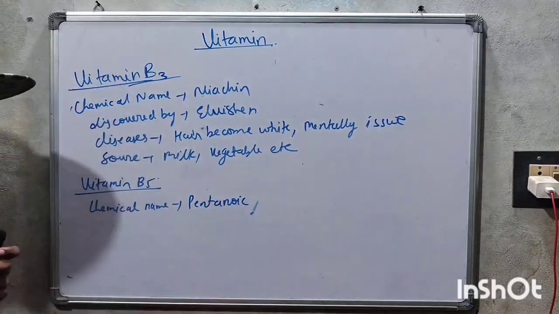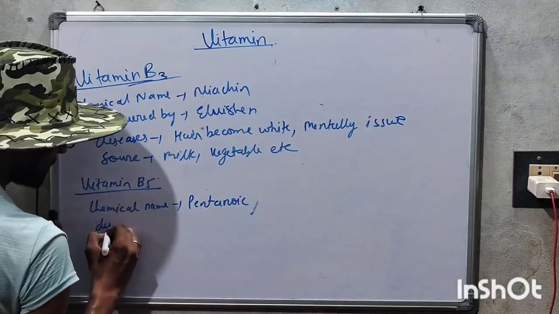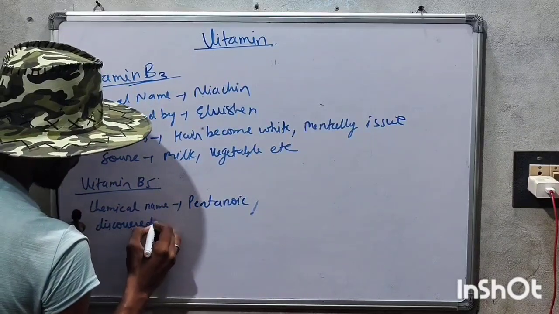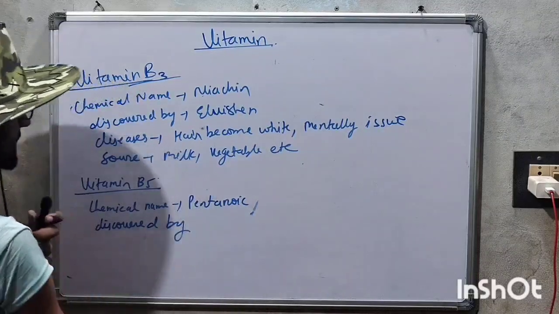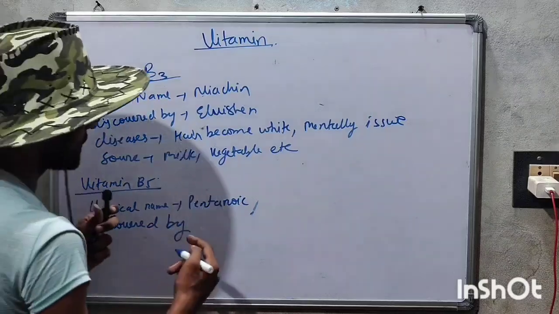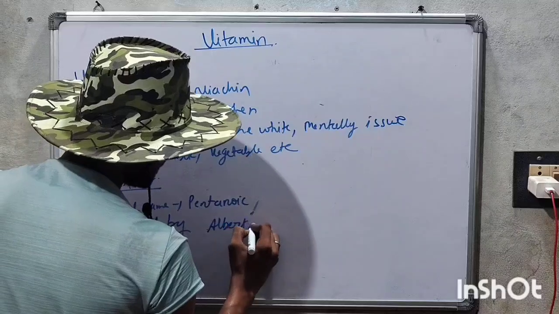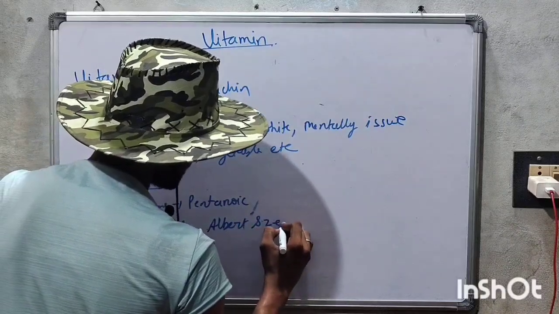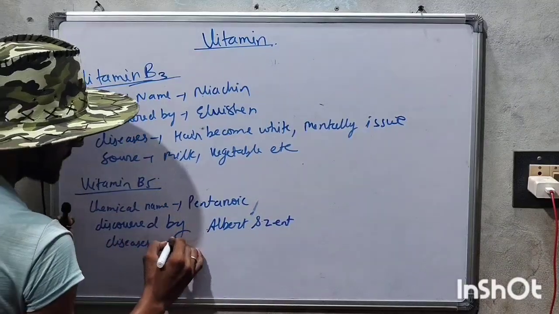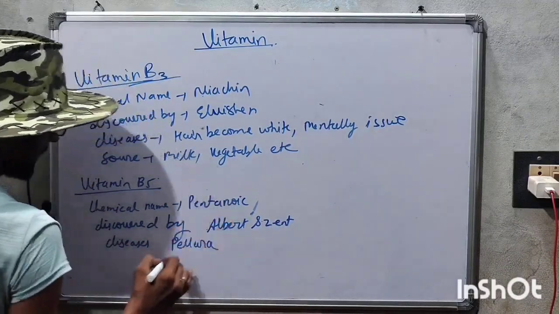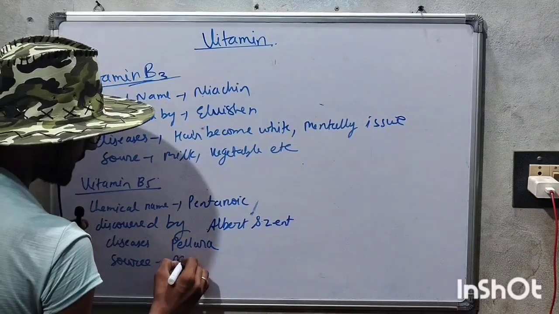Pantothenic acid. Chemical name, that is a pantothenic acid, and it was discovered by Albert Szent-Györgyi, and disease, that is pellagra. And after that we will talk about sources, that is meat,